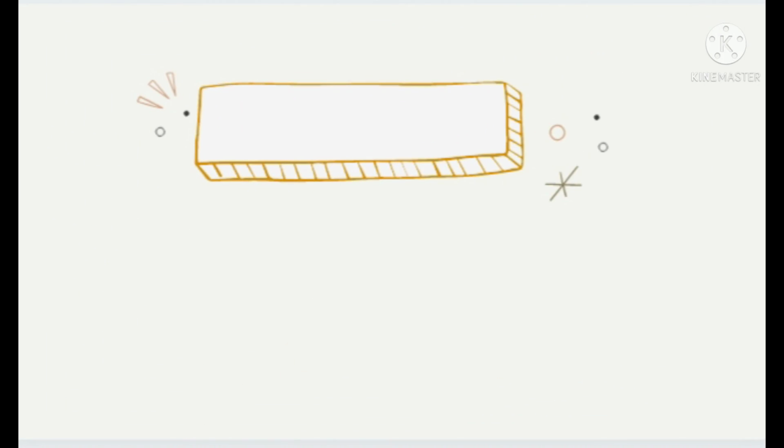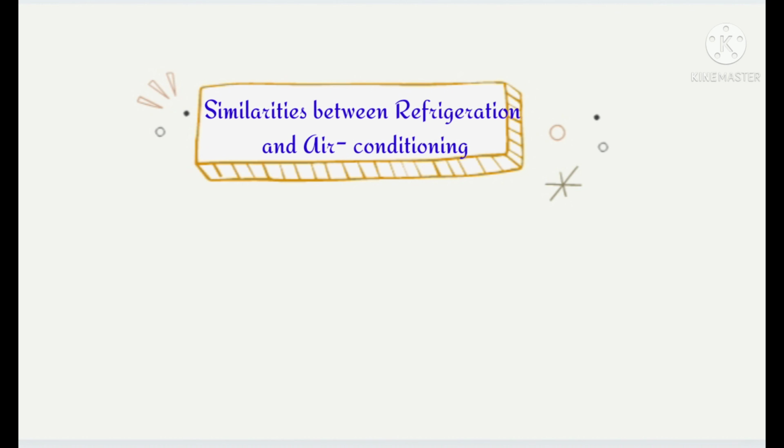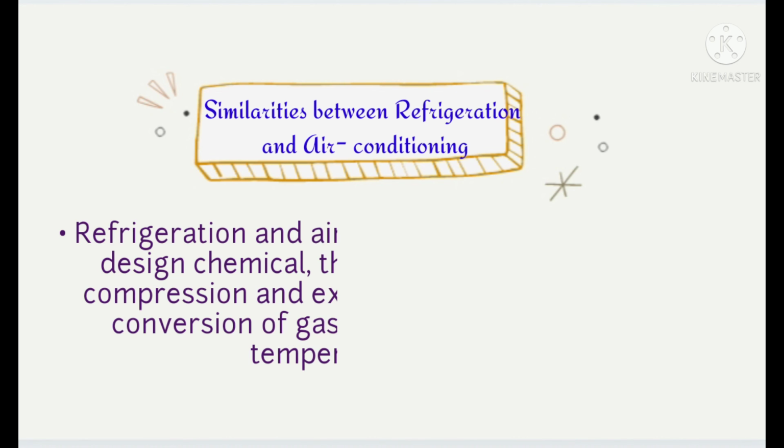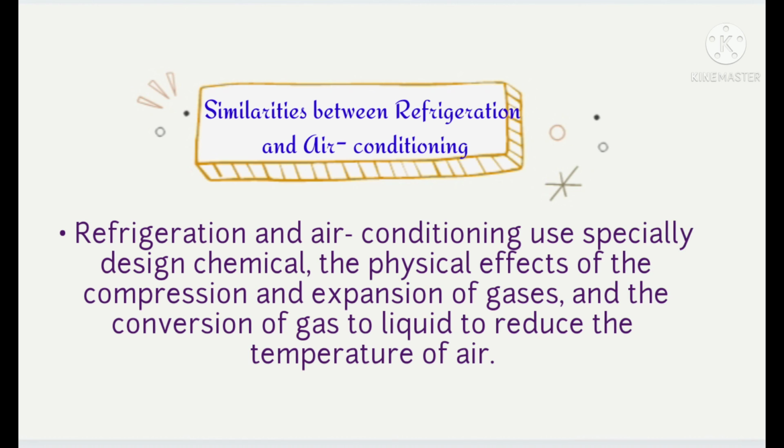And the last part is about the similarities between refrigeration and air conditioning. In many ways, air conditioning and refrigeration systems are very similar. Refrigeration and air conditioning use specially designed chemicals, the physical effects of the compression and expansion of gases, and the conversion of gas to liquid to reduce the temperature of air.